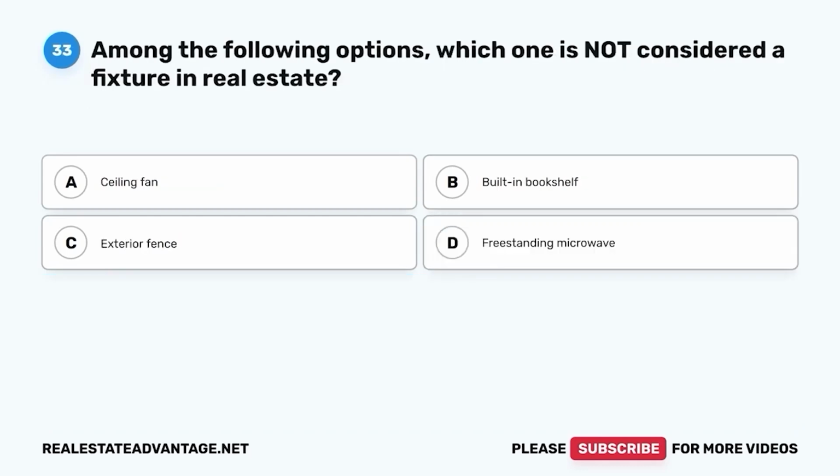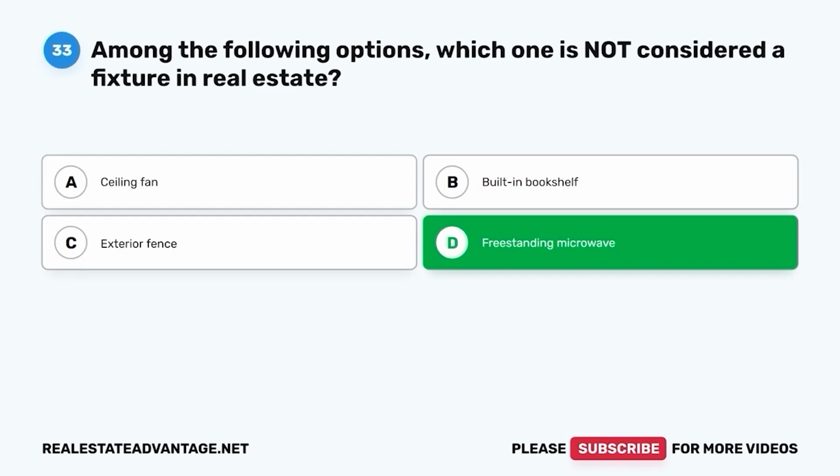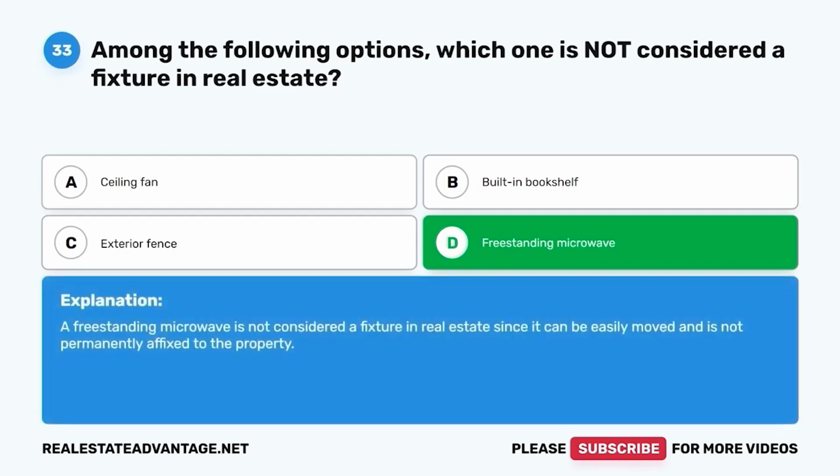Question 33. Among the following options, which one is not considered a fixture in real estate? A. Ceiling fan. B. Built-in bookshelf. C. Exterior fence. D. Freestanding microwave. The correct answer is D, freestanding microwave. A freestanding microwave is not considered a fixture in real estate since it can be easily moved and is not permanently affixed to the property.